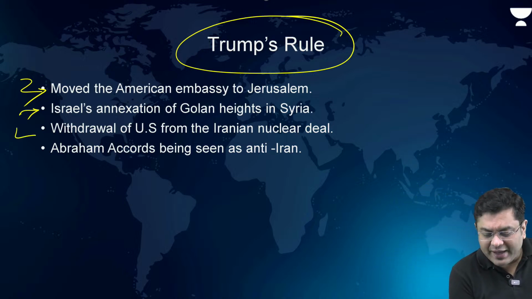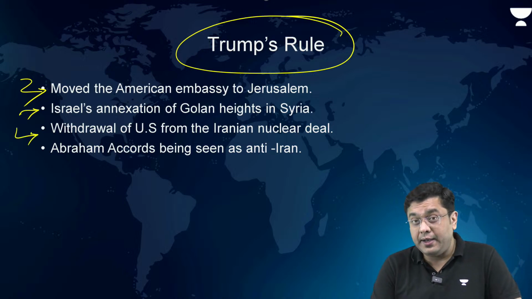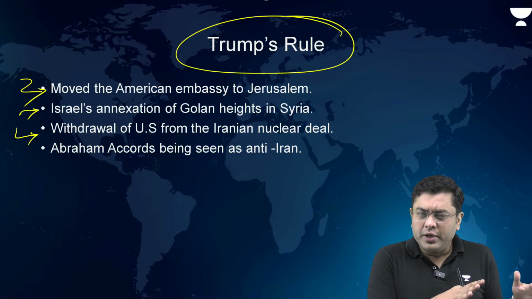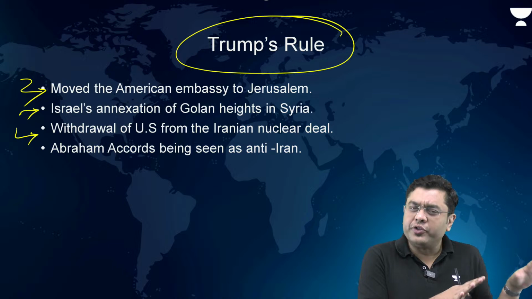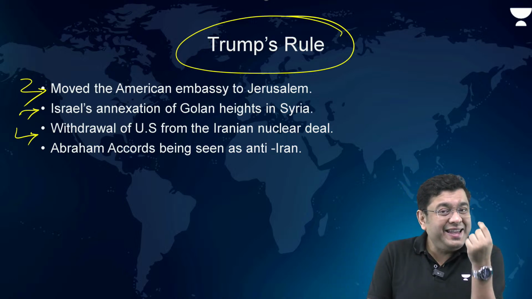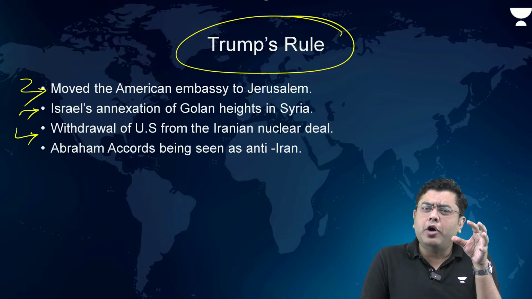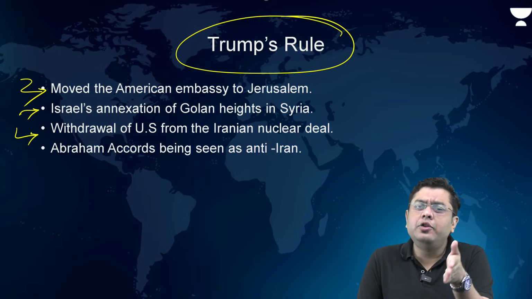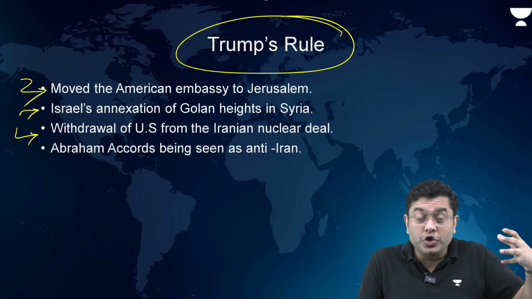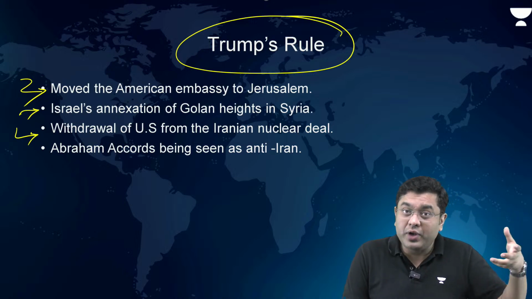Then withdrawal of the US from the Iranian nuclear deal. Now, in case you are not aware, prior to Donald Trump, the US presidency was held by Barack Obama. Barack Obama had been a very key influencer in terms of bringing Iran to the peace table, negotiating a nuclear deal so as to ensure that Iran does not develop nuclear weapons.